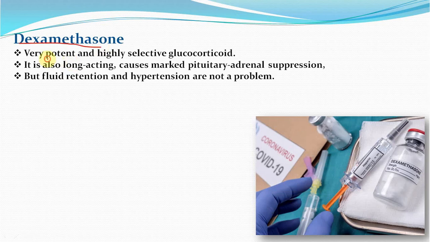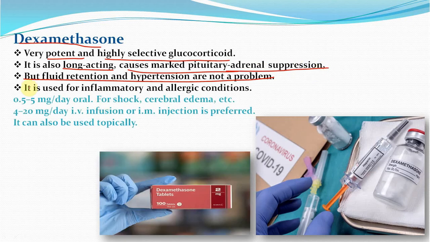Dexamethasone, a very potent and highly selective glucocorticoid. There is no problem of fluid retention and hypertension with it. It is long acting and causes marked pituitary adrenal suppression. It is used for inflammation and allergic conditions.